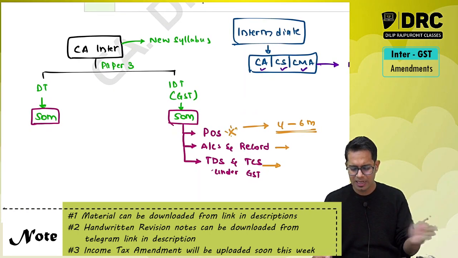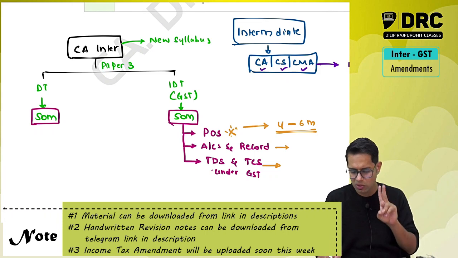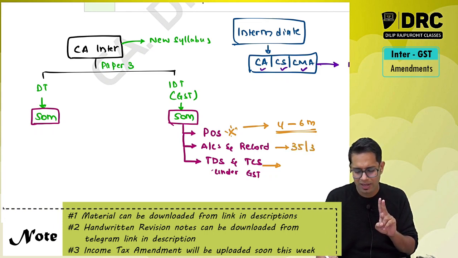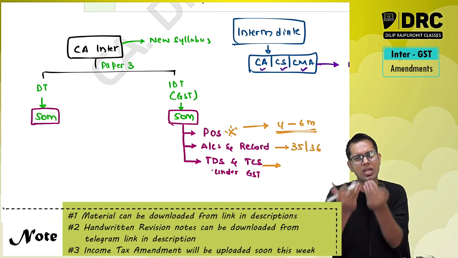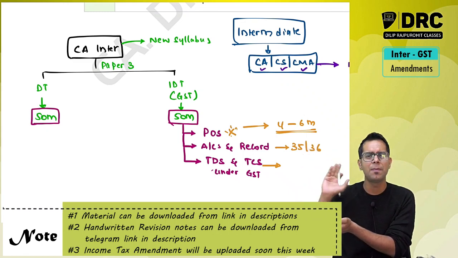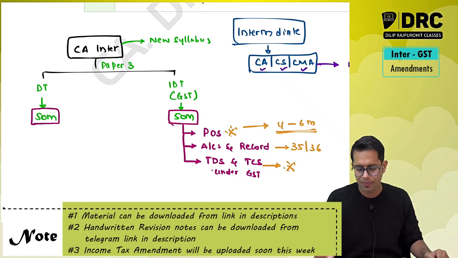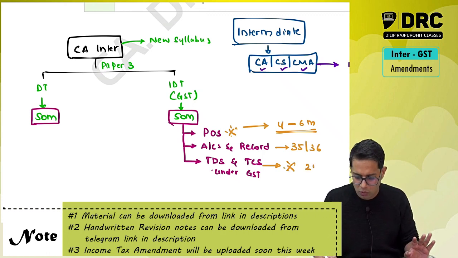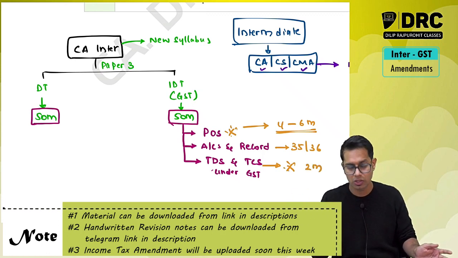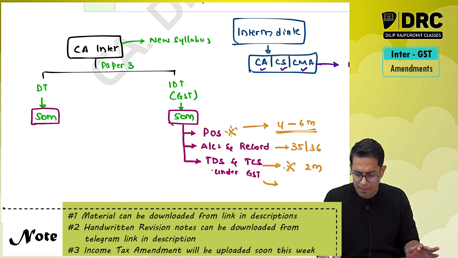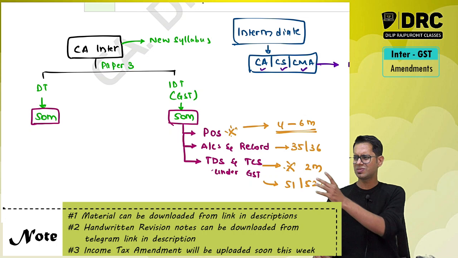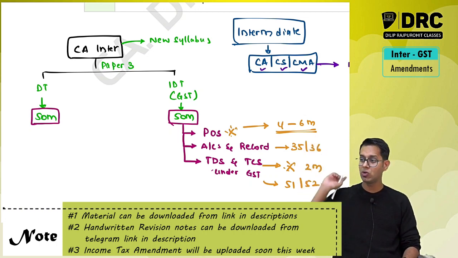For accounts and records, there are only two sections which you have to study, section 35 and 36, but it is not difficult. Accounts and records is a completely theoretical topic, and TDS and TCS is a good topic. You can expect a question up to 2 marks from this topic, or sometimes 4 marks also. But it is also just two sections, section 51 and section 52. It is an easy topic when compared to place of supply.